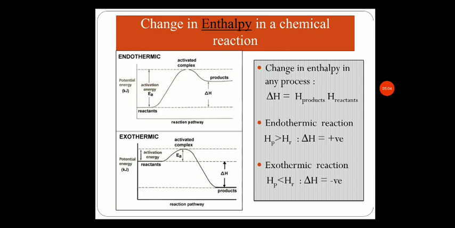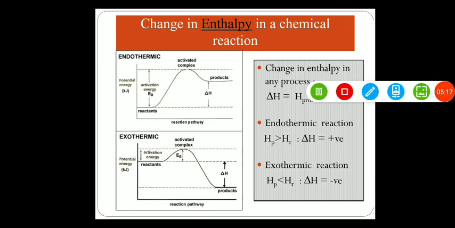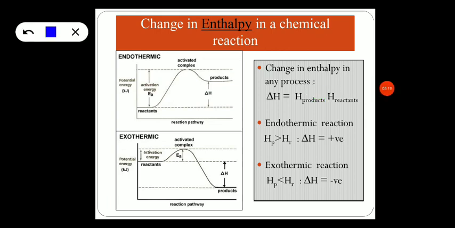So with this, let us understand the exothermic reactions and endothermic reactions using the potential energy diagram. That is, change in enthalpy in any chemical reaction can be explained with the help of the potential energy diagram. So the endothermic and exothermic reactions have been illustrated here with the help of potential energy diagram, where potential energy is on the y-axis and the reaction coordinate or the reaction pathway is on the x-axis.